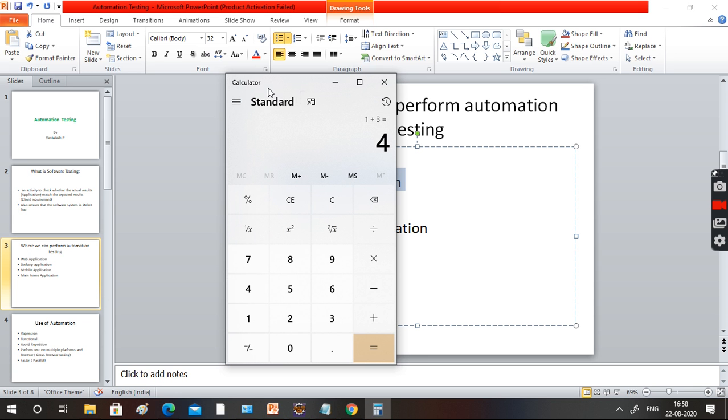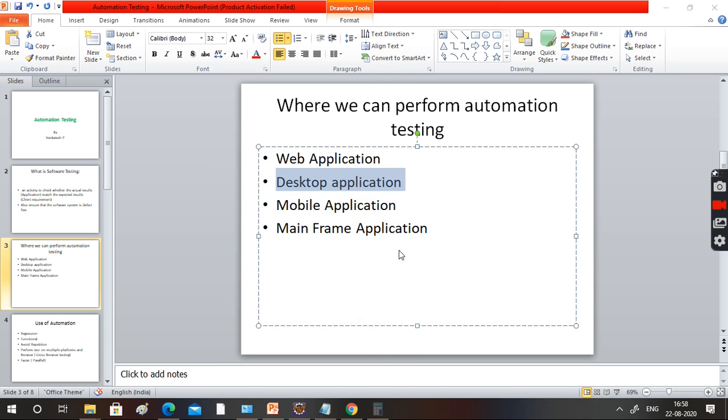How do you say it's a desktop application? If we right-click, we cannot see any kind of HTML code, so it's a desktop application. Mobile application: whatever mobile app you are using, we can test it there. Mainframe application: you must know this mainframe, black and white window, sorry, black, white, red, green. That is a mainframe application window. Okay, fine.